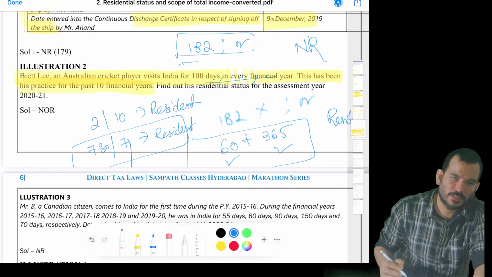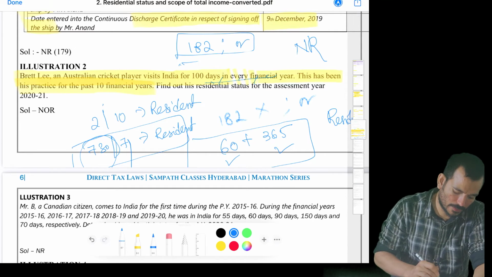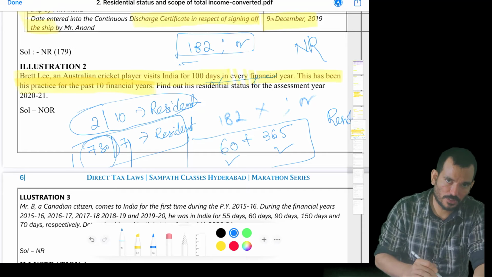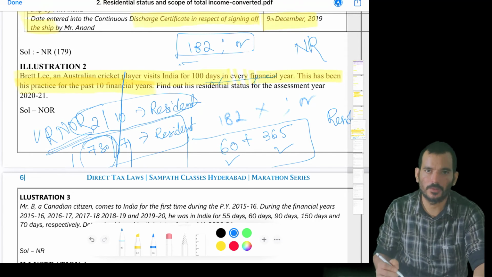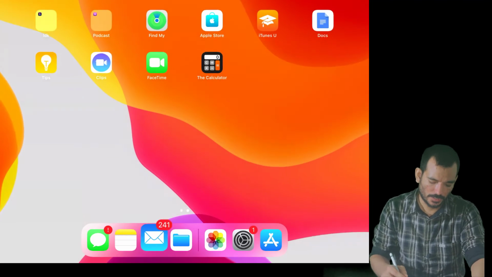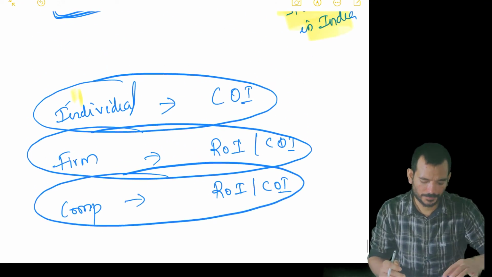Because he is staying in India for 100 days every year, he is fulfilling the 730 days condition, but he is not resident in India for 2 out of 10 years. Okay. So because he fulfills only one condition, we will say he is a resident but not ordinarily resident. If he had fulfilled both conditions, he would have become resident and ordinarily resident. So these are a few illustrations, and coming to our main point.